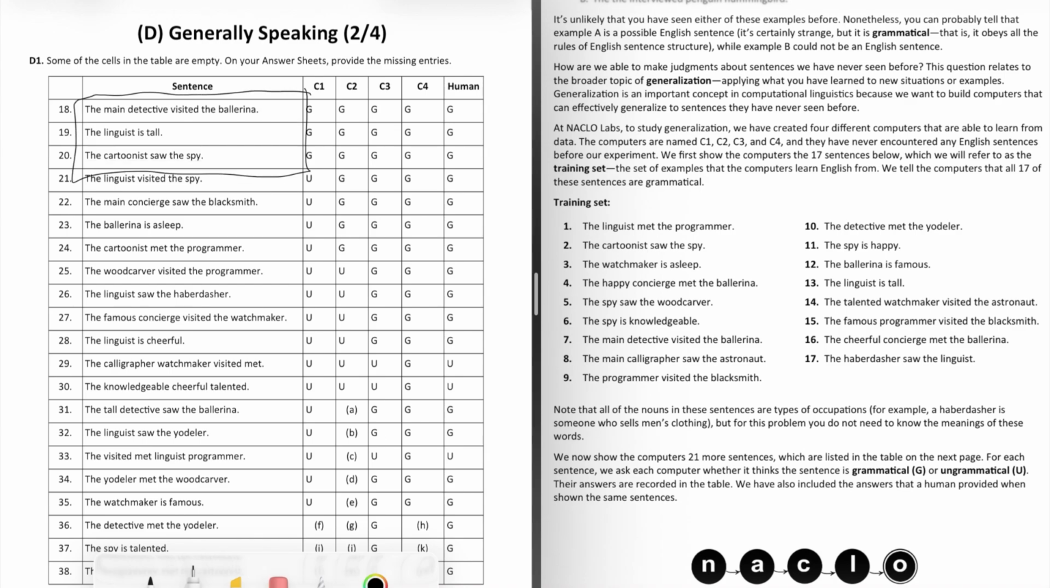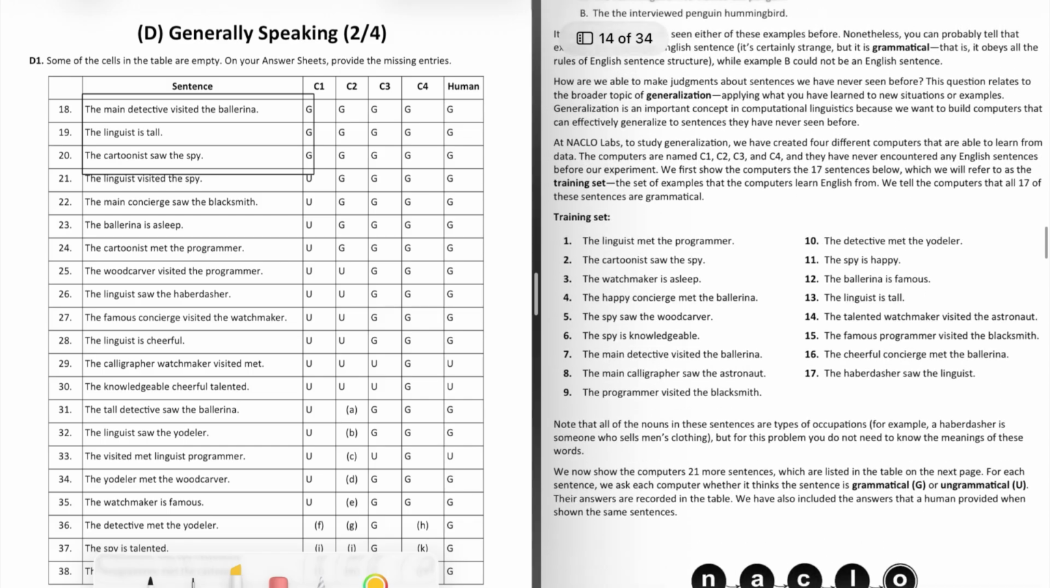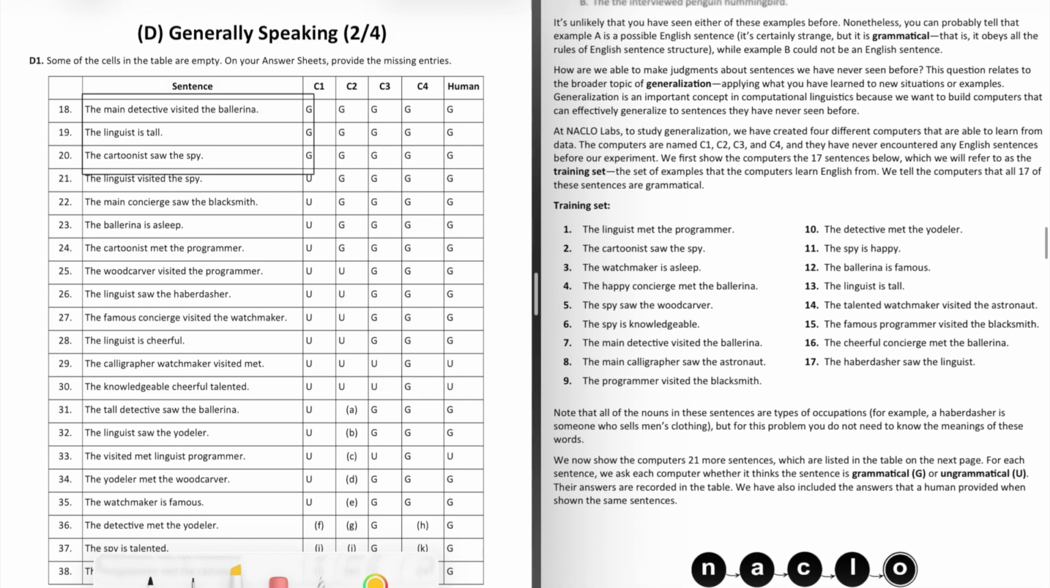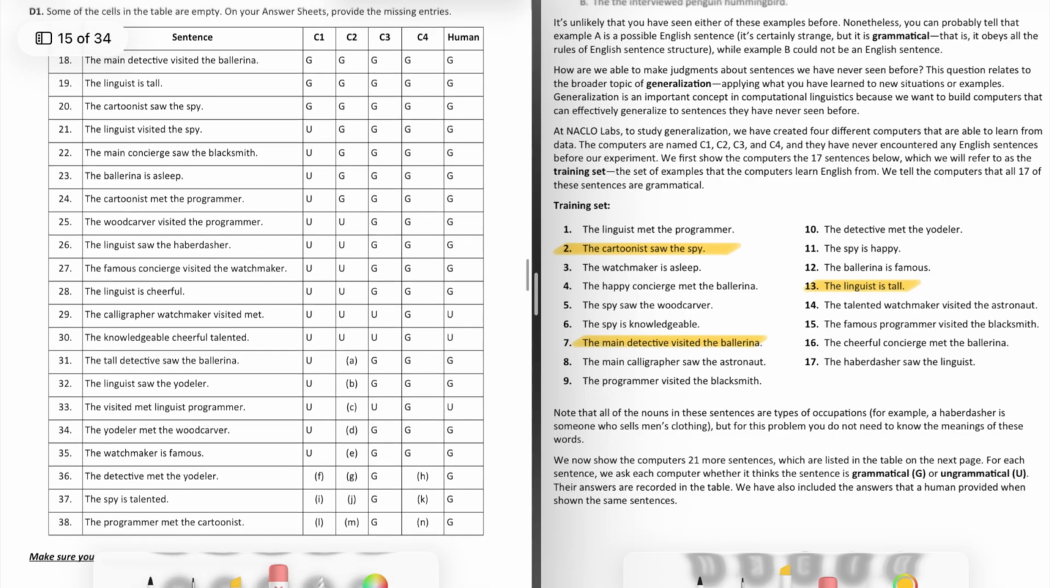So it's very specific. And if we look over here to see if there's any connections between the sentences that this computer says are grammatical and the sentences that we gave it, these are the exact sentences that we gave it. We have the main detective visited the ballerina, the linguist is tall, and the cartoonist saw the spy. So we can conclude that this computer will only call a sentence grammatical if it's seen that exact sentence before. So we can come down here and see if these sentences exist in our training set.